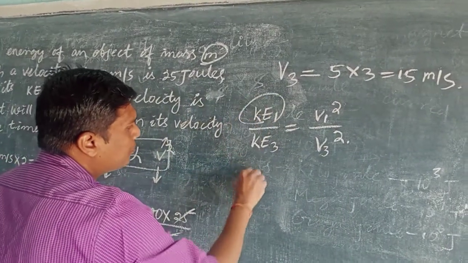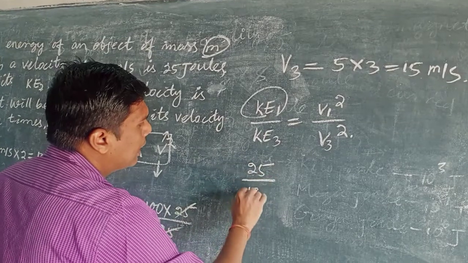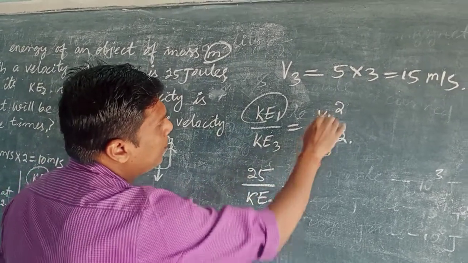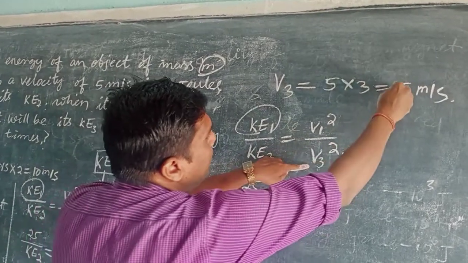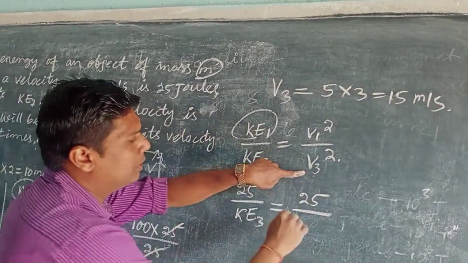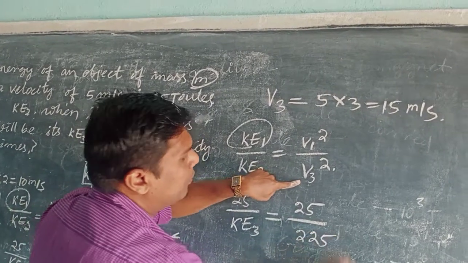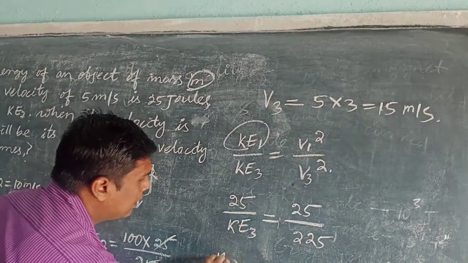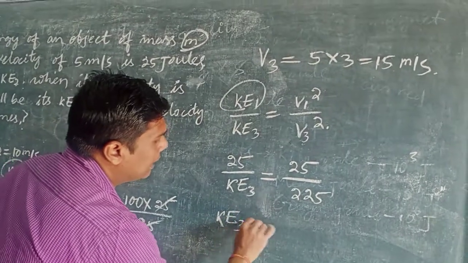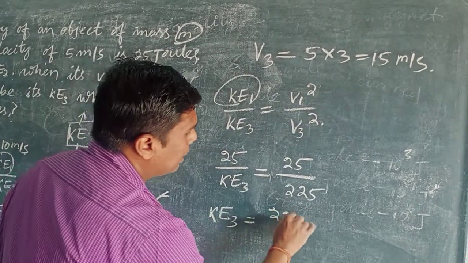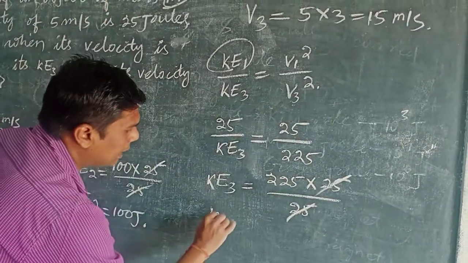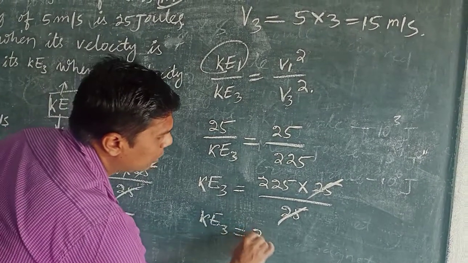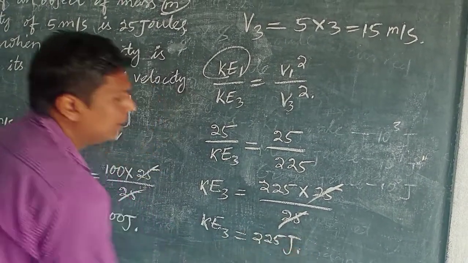This is given as 25 upon kinetic energy 3 is equal to v1 square, 5 square is 25, upon 15 square. 15 square is 225. So finally we will get kinetic energy 3 is equal to 225 into 25 upon 25. So this will be cancelled. Therefore kinetic energy 3 is equal to 225 joule. Clear this one?